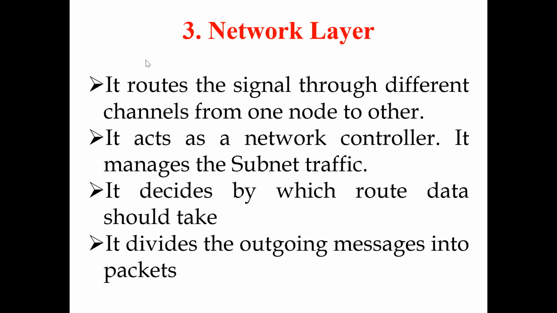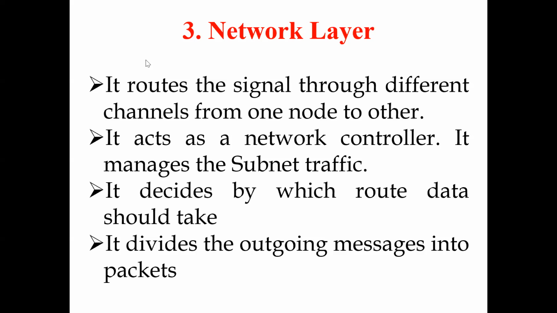Here we use different algorithms, like Open Shortest Path First or Border Gateway Protocol. In path determination, the network layer decides which way the data can be passed from one host to another. So this is the main function of the network layer: packaging, logical addressing, and path determination.